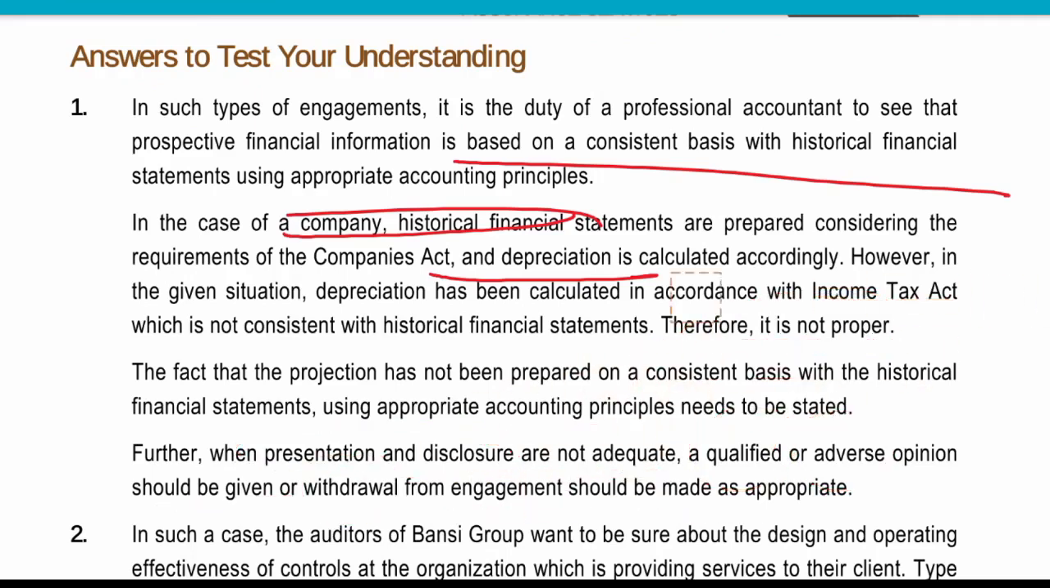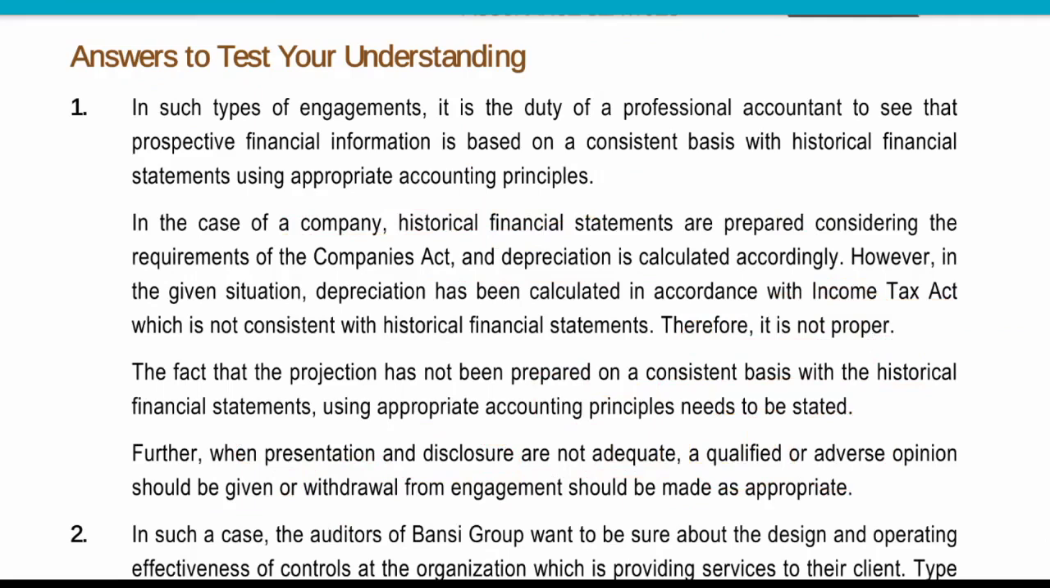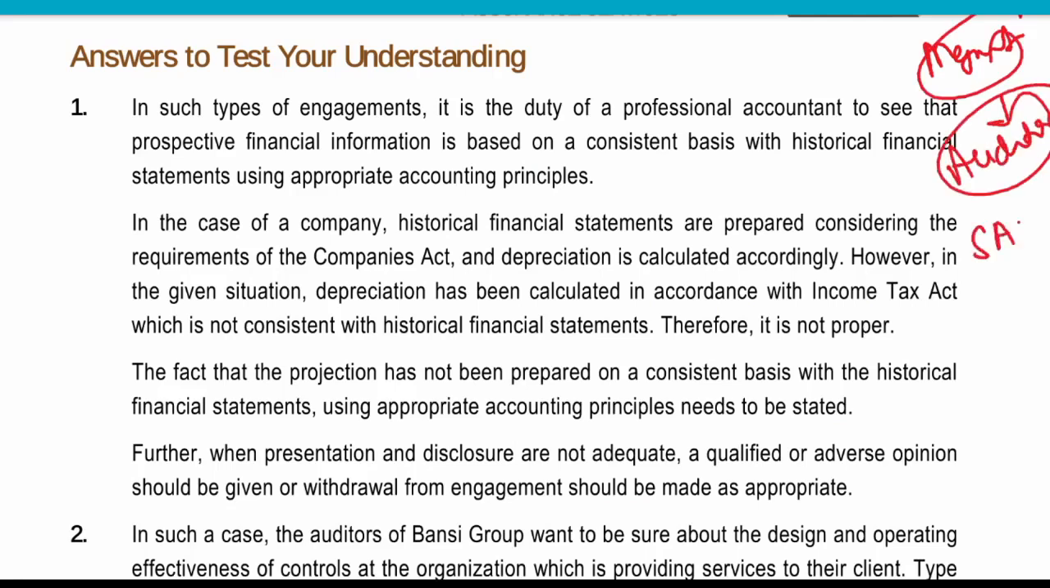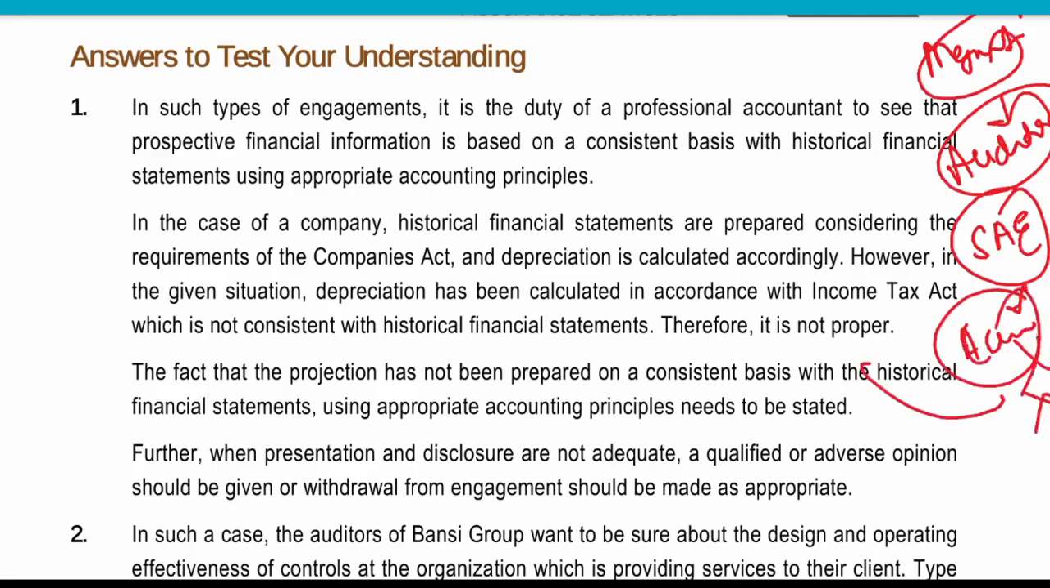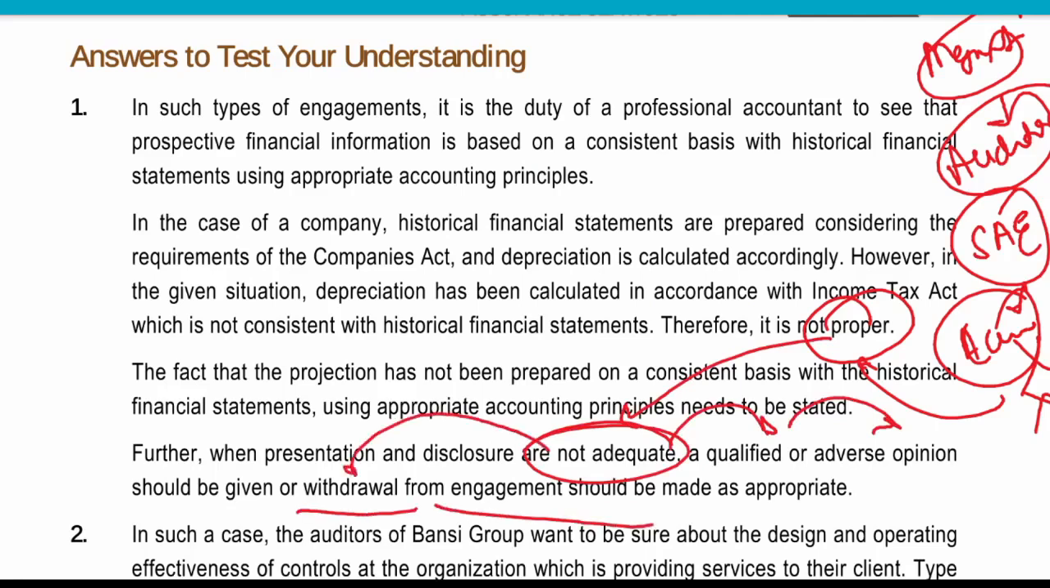So, we do not need to mention what management needs to do. We need to mention what the auditor needs to do. Right. So, in the particular SAE, he needs to mention that this thing needs to be done in a consistent manner. As it is not done in a consistent manner, the preparation is not proper. Therefore the presentation and disclosure is not adequate, and hence we are giving a qualified or an adverse opinion, or in many cases we can also think about withdrawal from the engagement. Is it clear?